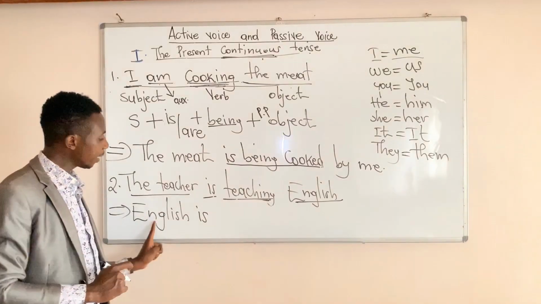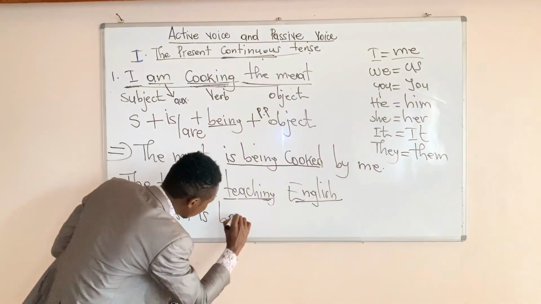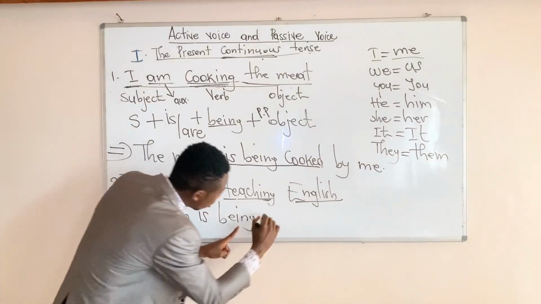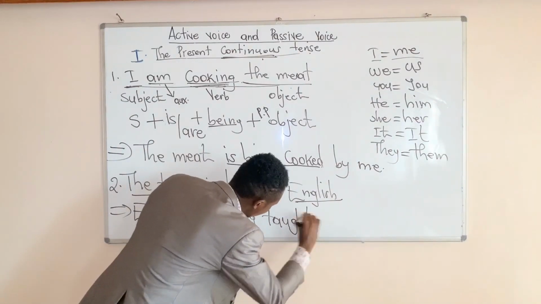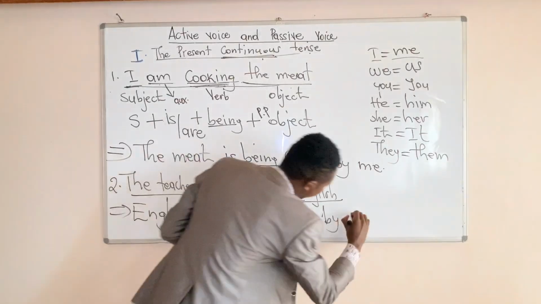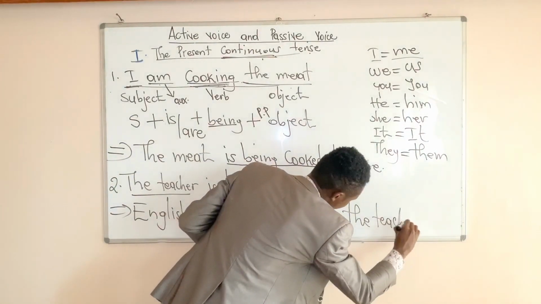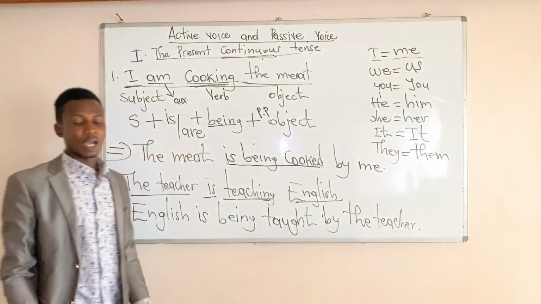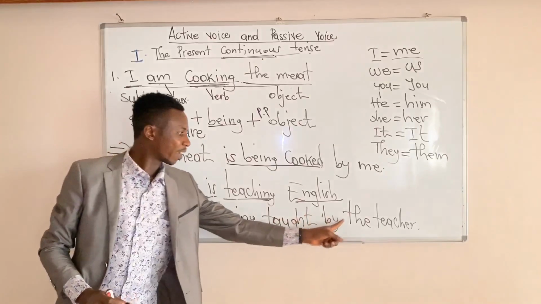So you say what? English. You put the being, our being there is being taught by the teacher. Are we together? So you say English is being taught by the teacher.